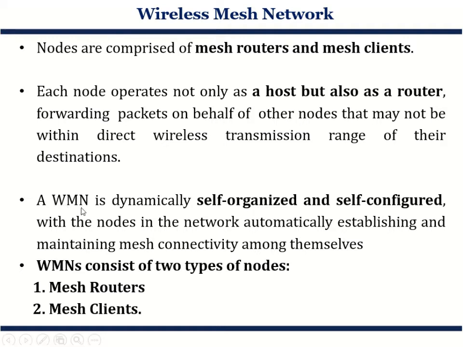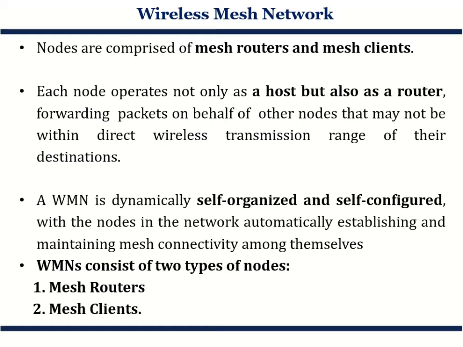The wireless mesh network is dynamically self-organized and self-configured, with the nodes in the network automatically establishing and maintaining the mesh connectivity among themselves. So they are dynamically interacting with the nodes available nearby, self-organizing and self-configuring for the data which has to be communicated.